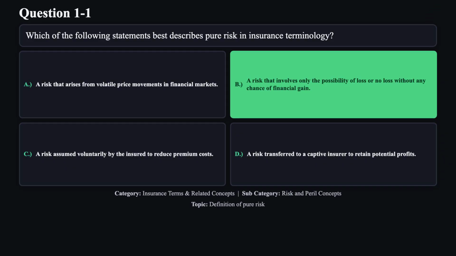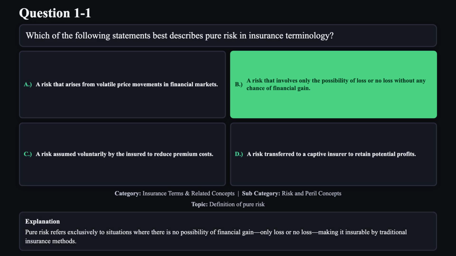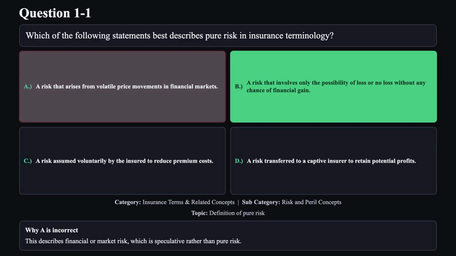The correct answer is B. Pure risk refers exclusively to situations where there is no possibility of financial gain, only loss or no loss, making it insurable by traditional insurance methods. Reason A is not correct. This describes financial or market risk, which is speculative rather than pure risk.